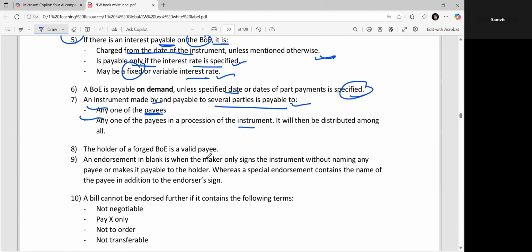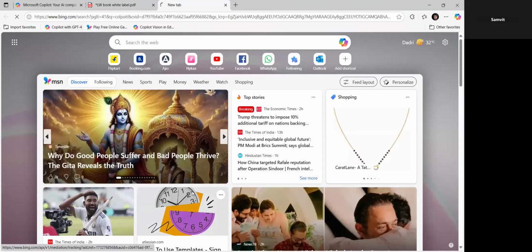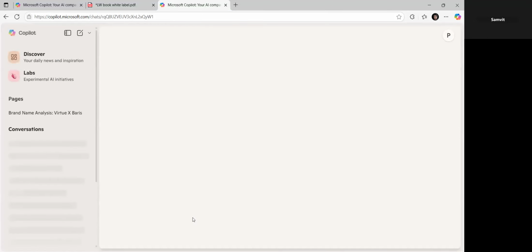The holder of a forged bill of exchange is a valid payee. What do you understand by forged? I also need to check that. Basically, I don't know, but it needs to be confirmed, right?